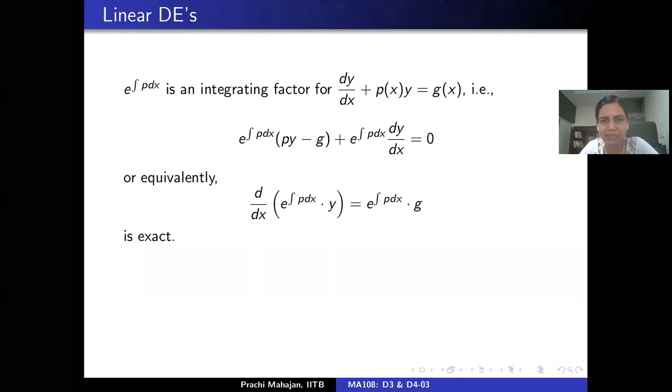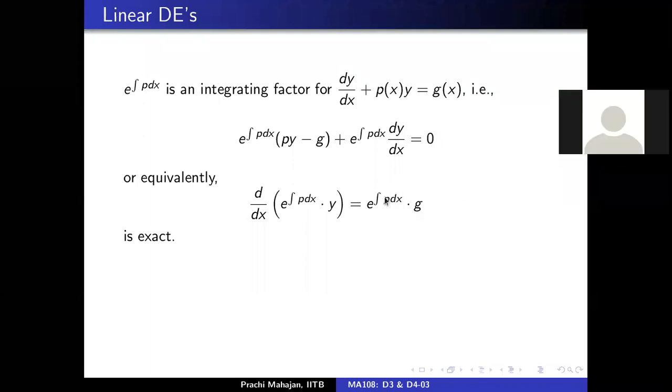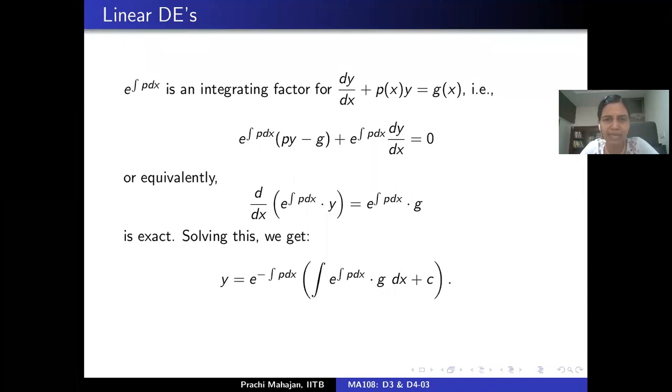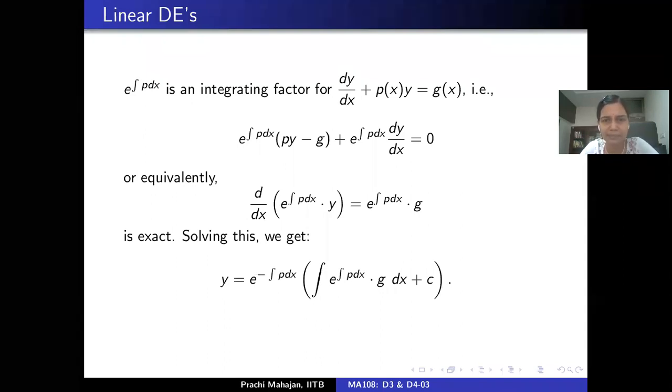Again and again, we are using the fact that p is continuous here. And one can solve this for y, and the solution can be written in the following form. Is that okay? Does everybody agree with me? Yes, ma'am. Okay. All right.